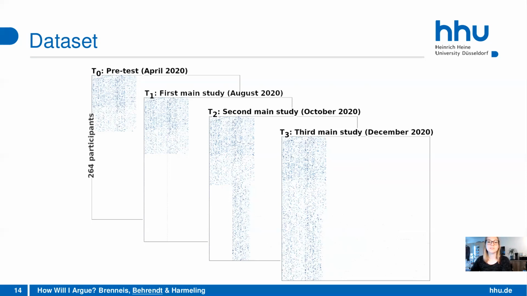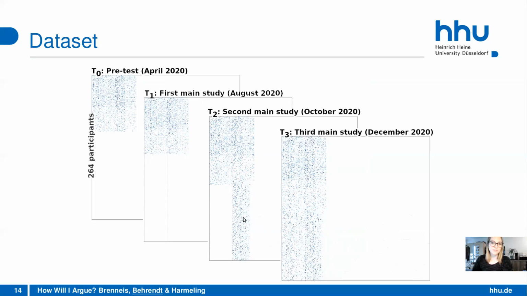The first main study was conducted in August 2020, as you can see here. For every point in time, the matrix of the data also includes the data from the point in time before. So in the matrix for T1, the data from the pre-test is also included, and it always adds up, so that in the last matrix we have all the data that we collected.